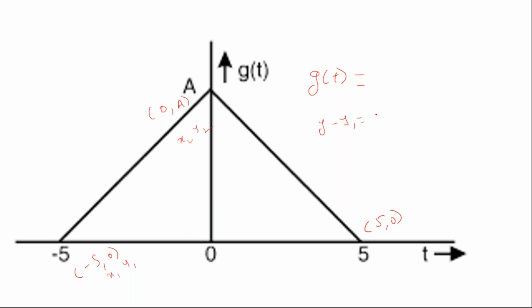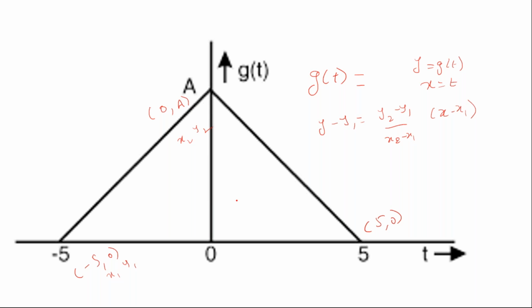Now you know the equation: y minus y1 equals y2 minus y1 by x2 minus x1, into x minus x1. This is the equation in general. But here, your y is nothing but the variable that is there on the y-axis. What is the variable on the y-axis? It is g of t. And x is nothing but the variable on the x-axis, which is t. My x is t and my y is g of t.